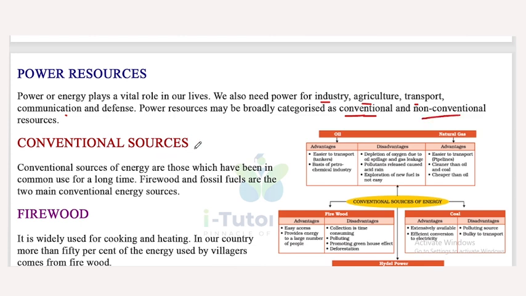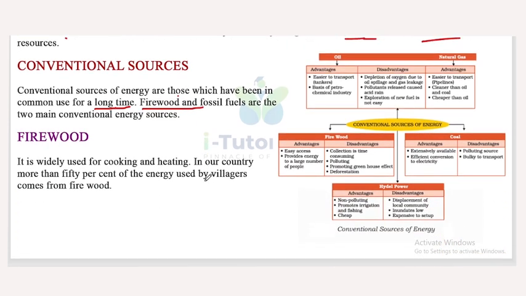So, what are conventional resources? Conventional resources are those sources of energy which have been in common use for a long time. Firewood and fossil fuels are the two main conventional energy sources.